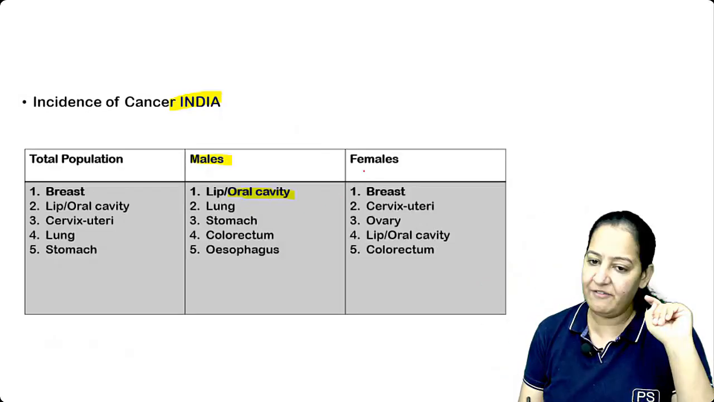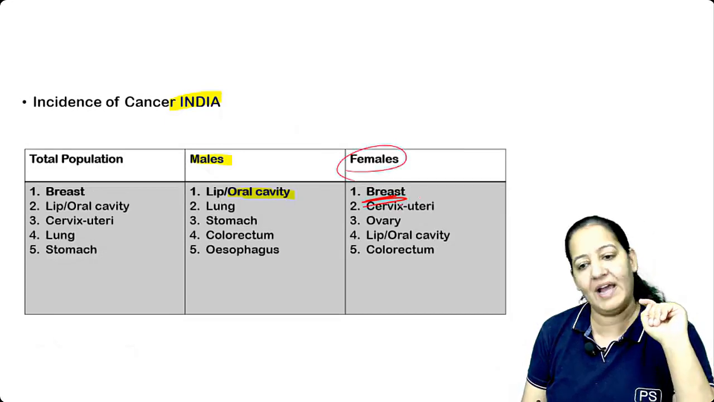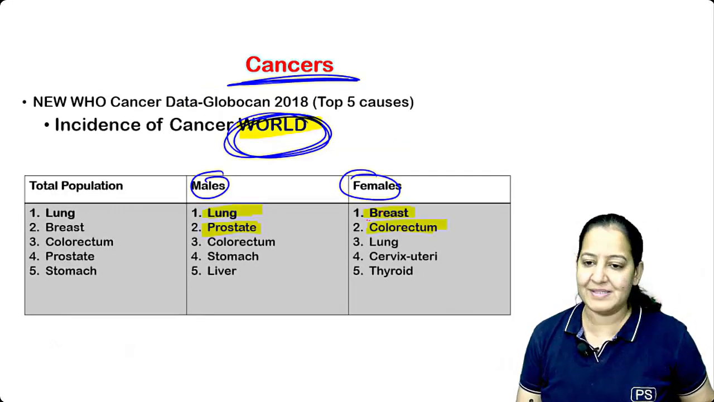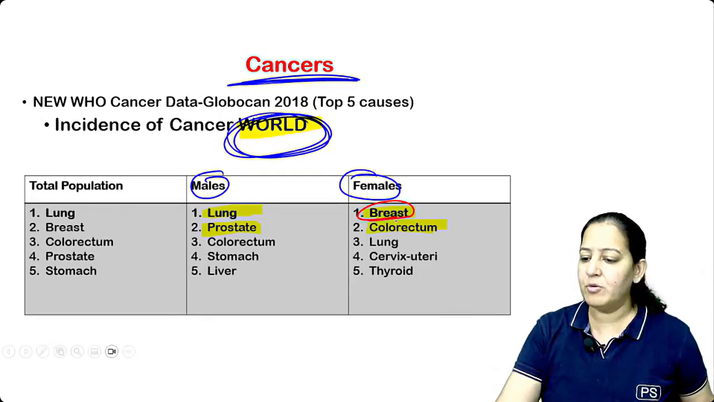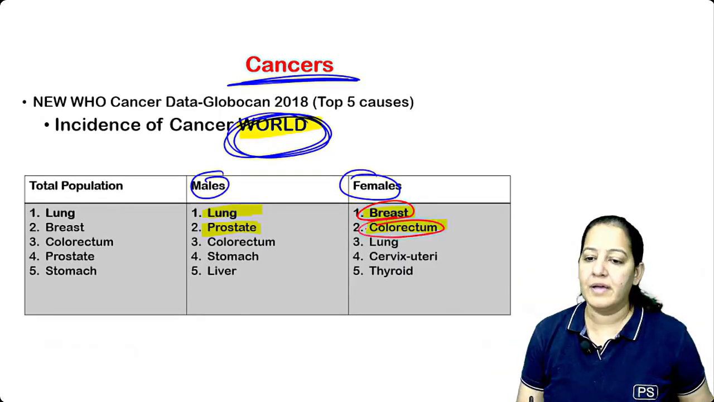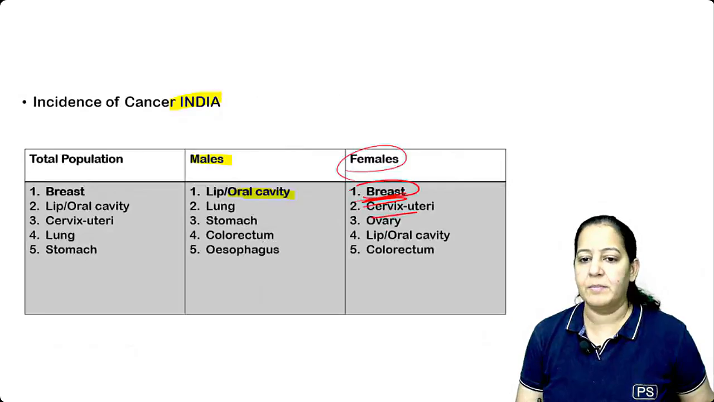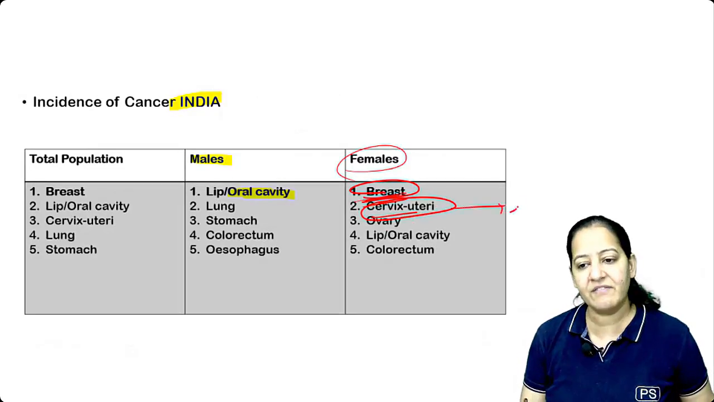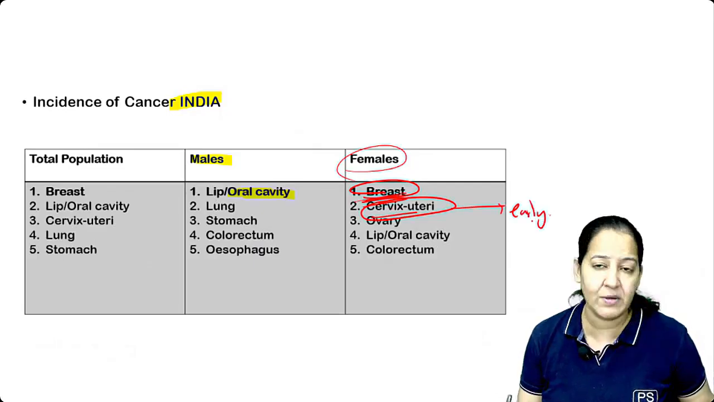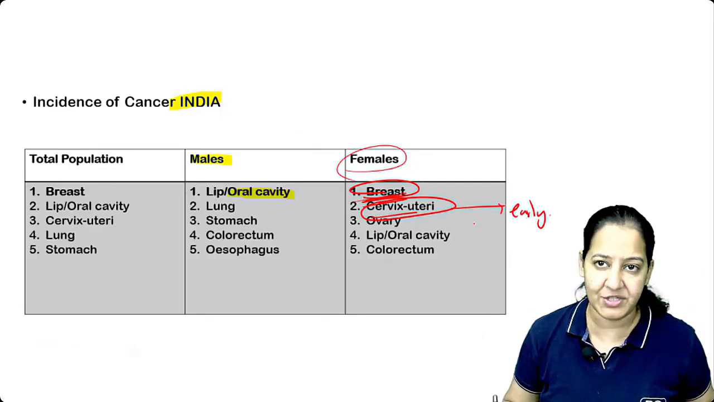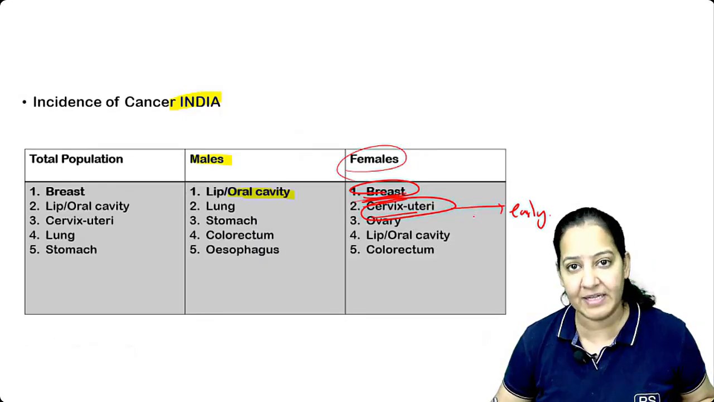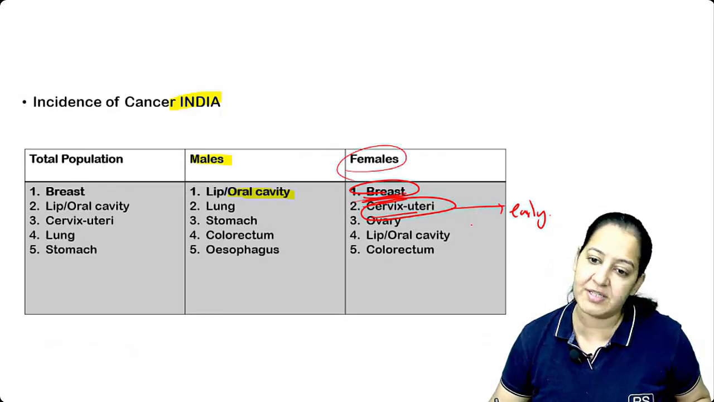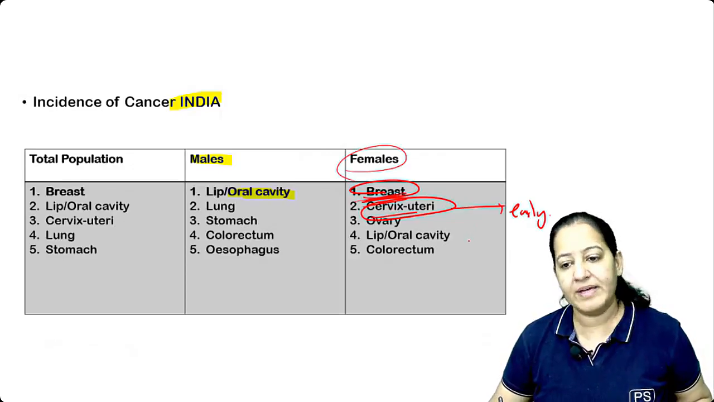And in females, it's breast only, like the whole world. Initially, it was cervix, but now it's breast only. But the second most common in the world is colorectum. Here, the most common is breast, but the second most common is the cervix. Why cervix? Because of early marriage and early sexual intercourse in India. Early marriage of girls is very common. If sexual intercourse occurs before 18 years of age, chances of cervical cancer are more. So here you can see this is a sequence.